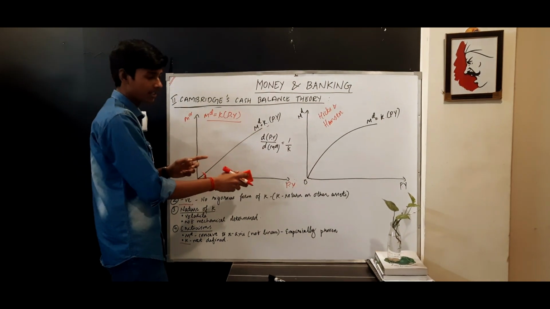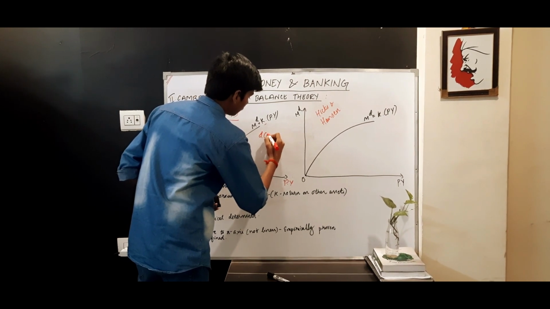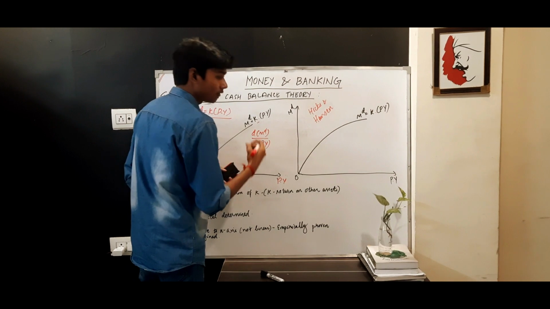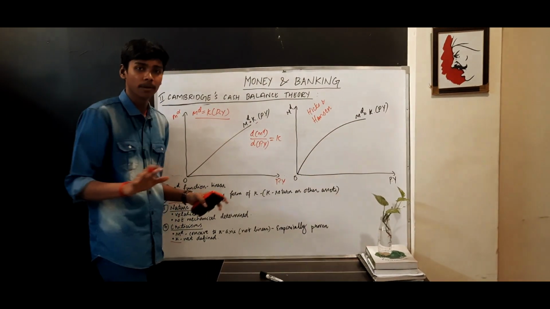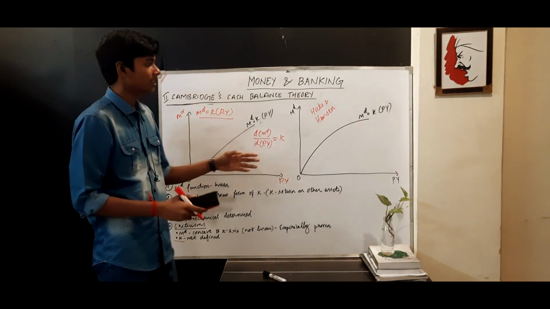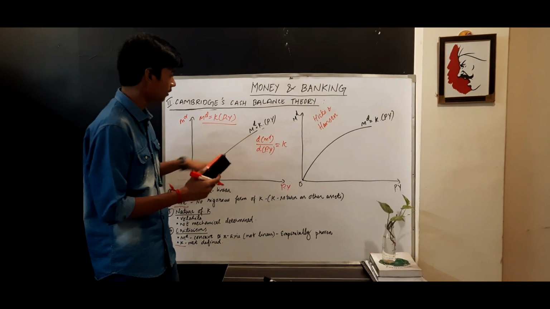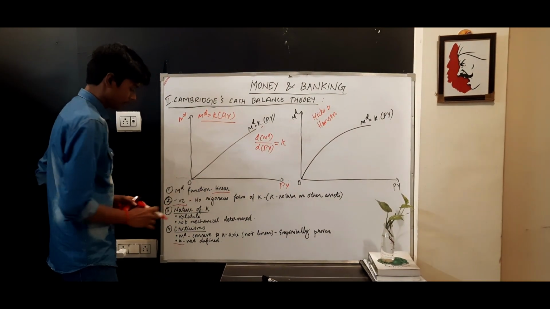So if this changes, they also told that the rate of change will also change. For example, the rate of change of money demand in proportion to the change of nominal GDP will be K. It is not 1 by K. It has been corrected by Hicks and Hansen. You can see Hicks is a neo-Keynesian. Despite that, it is called the Cambridge theory because they told it to be a linear function only. The money demand function is linear.